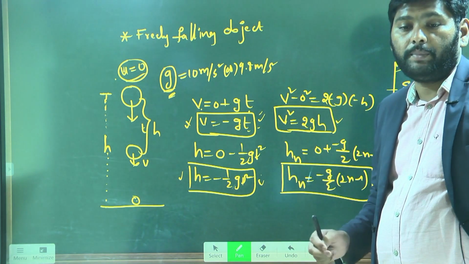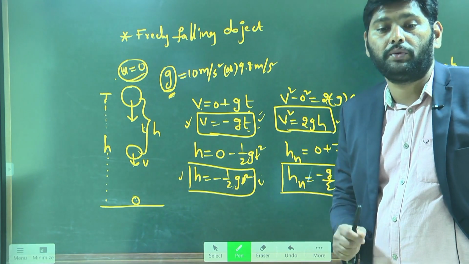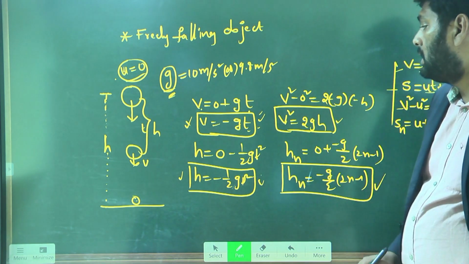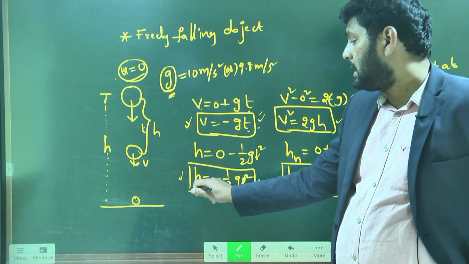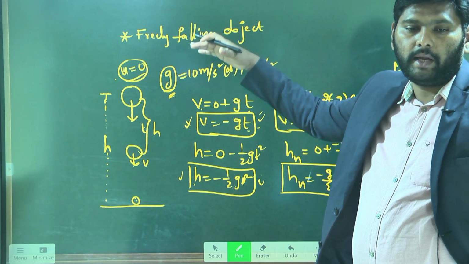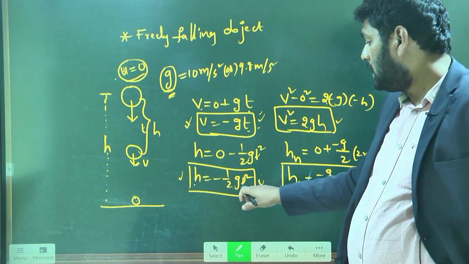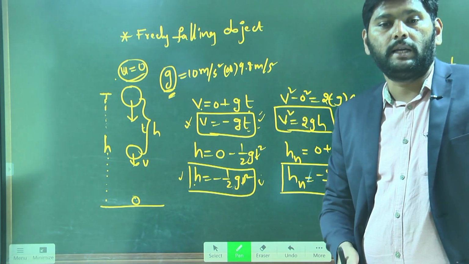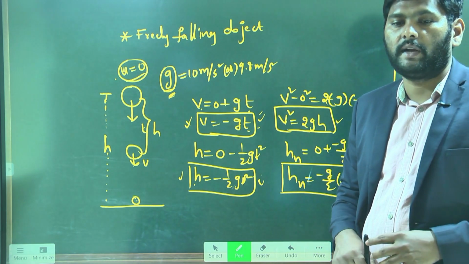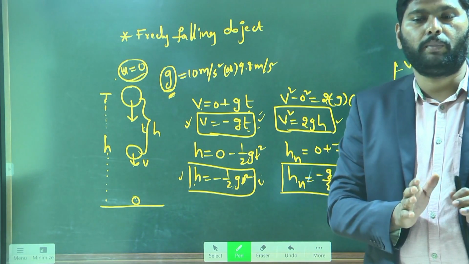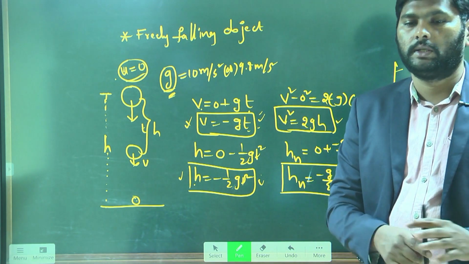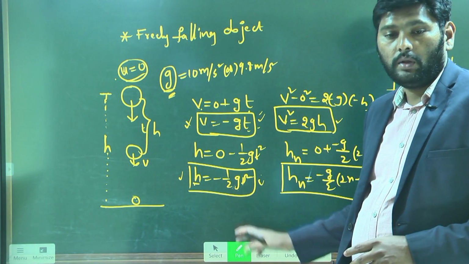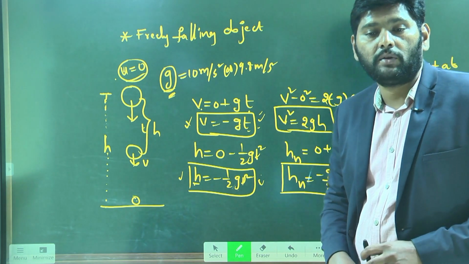Then which one is applicable for finding the time taken to reach the ground? Look at the second equation. In the second equation, this is h, the height from which it is falling, and g is already known by default on the earth surface. On the earth surface, what is the g value? That is 9.8 or 10. Those are known things. Since you know the h value and the g value, with this you can find the time taken to reach the ground.